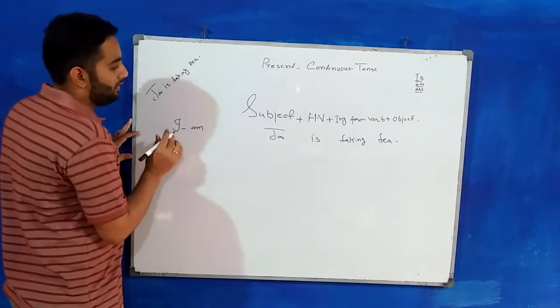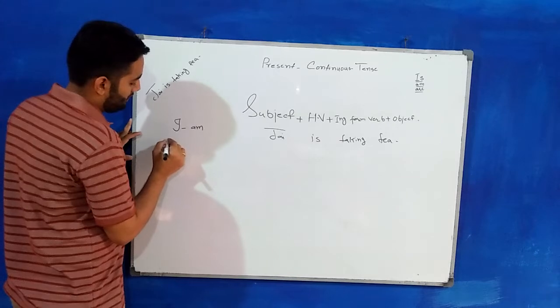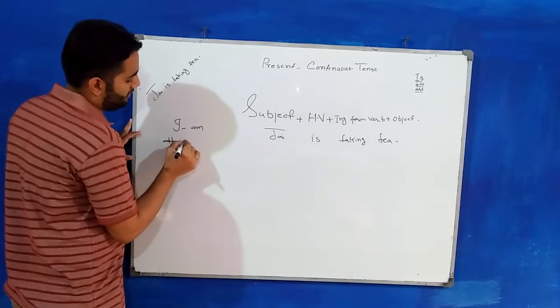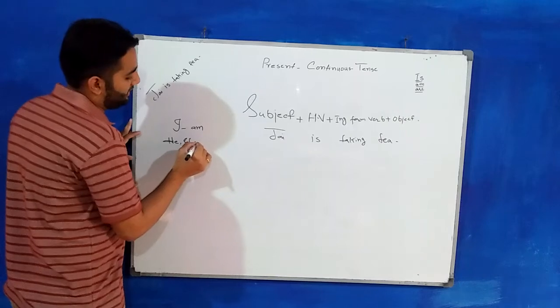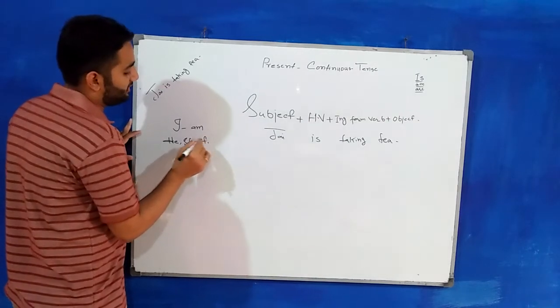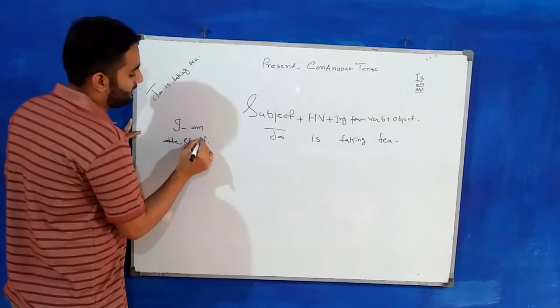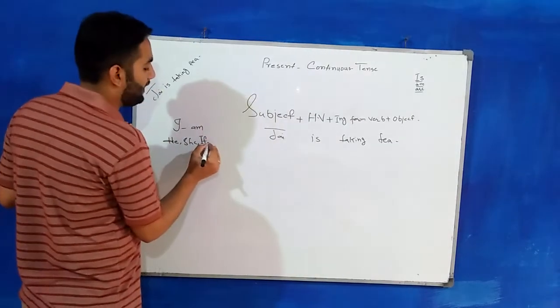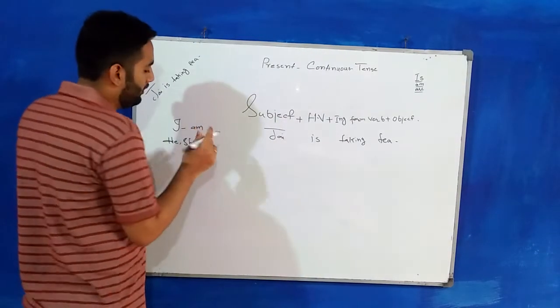Okay. He, she, it, or any kind of name, any singular noun or name.